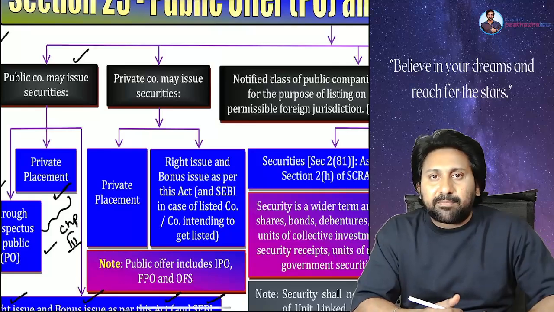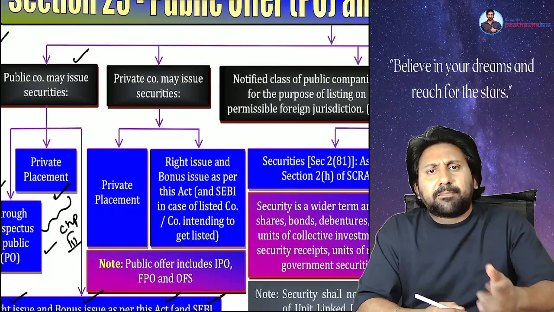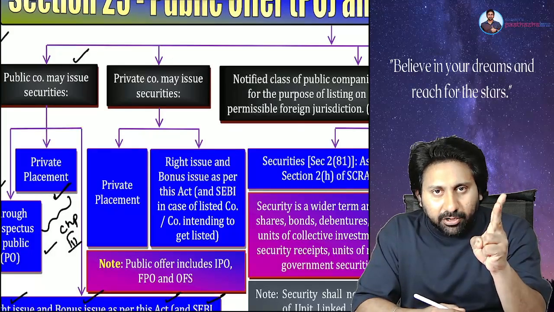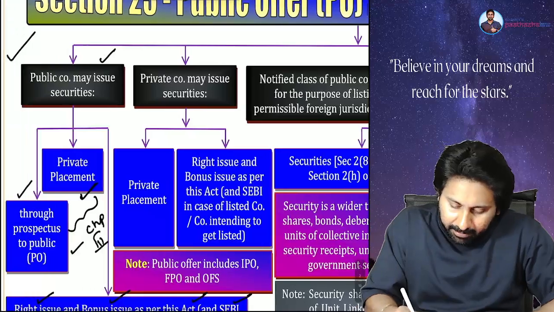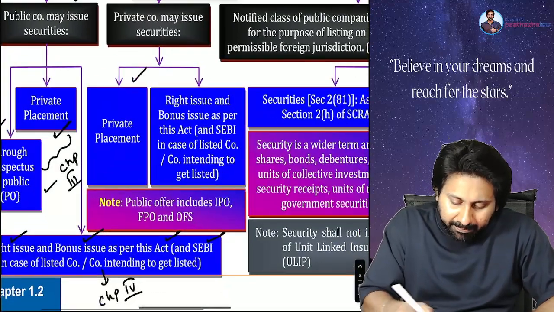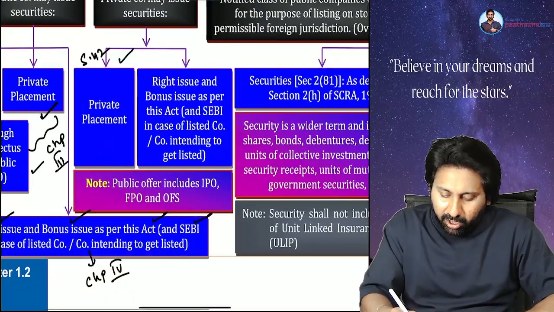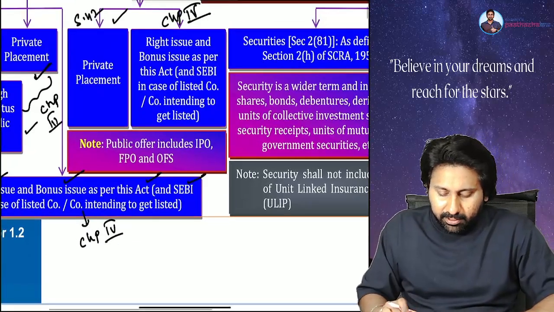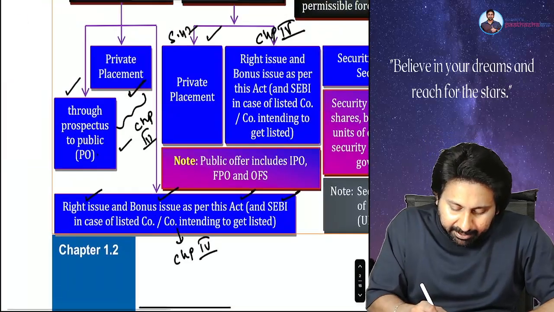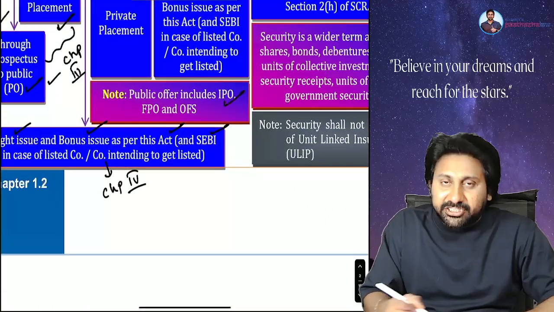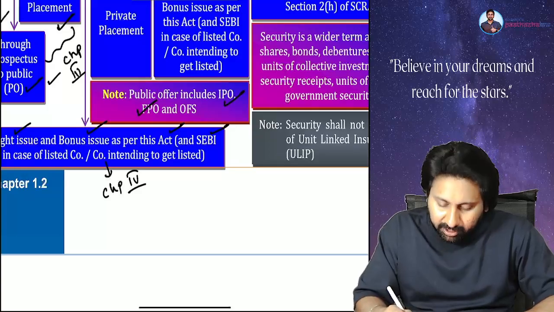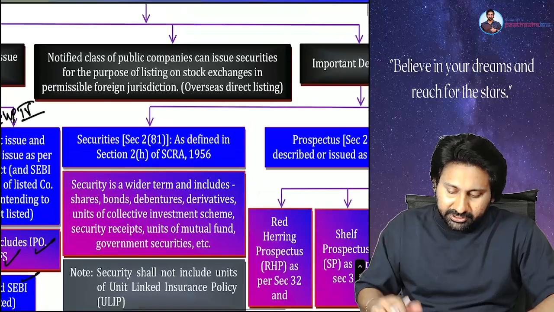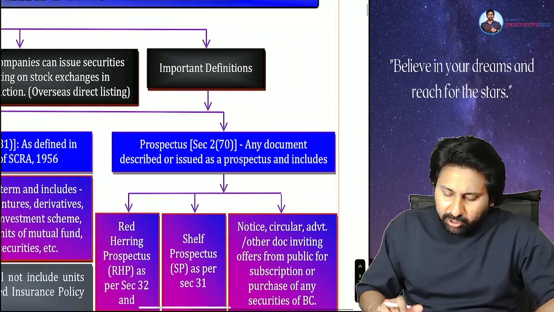Question arises, sir, my company is not a public company. My company is a private company. Then what can I do? You can go for private placement. You can go for rights offer. You can go for bonus offer. Answer over. Private company may issue securities by private placement under section 42 or rights issue and bonus issue under chapter number 4, share capital. Whenever I say public offer, it includes initial public offer, further public offer, even offer for sale. We will read what is offer for sale. Main concepts only I am covering.